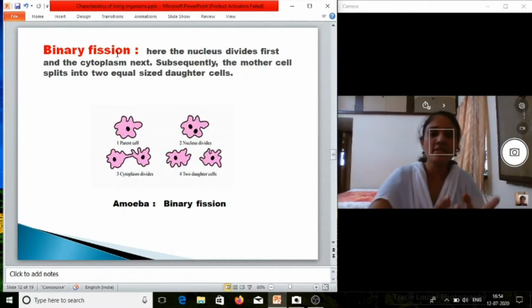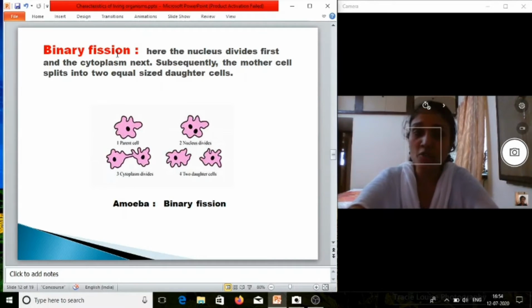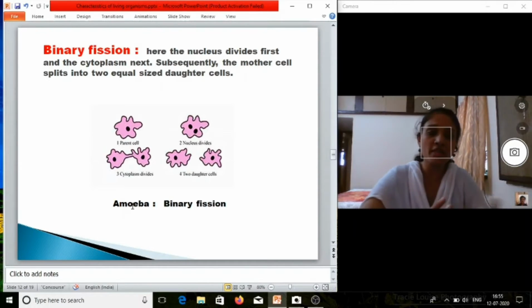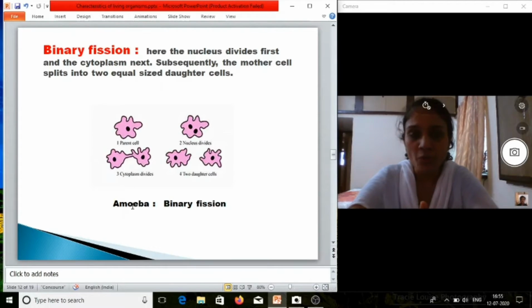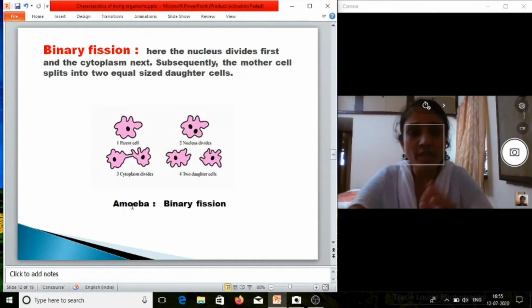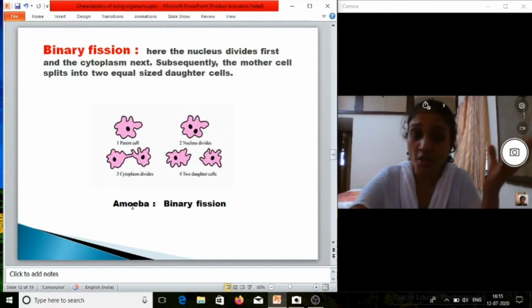Now we will see the second method of asexual reproduction, that is binary fission. The example is amoeba. Okay, binary fission means bi means two, fission means breakdown. Okay, so here one parent amoeba will produce two daughter amoeba.